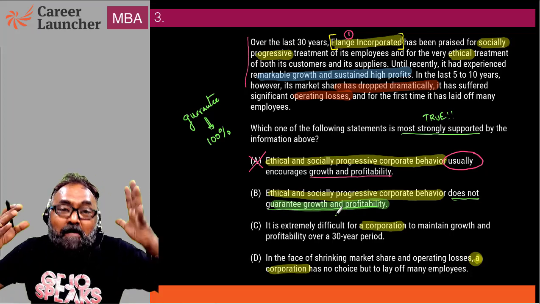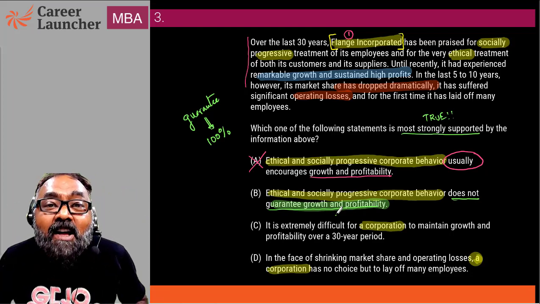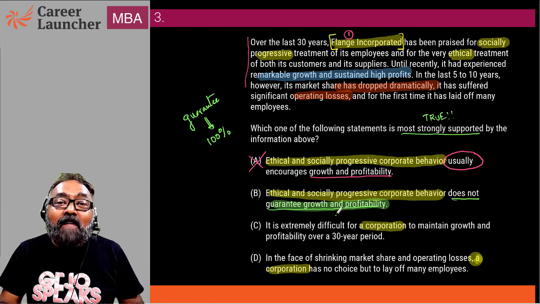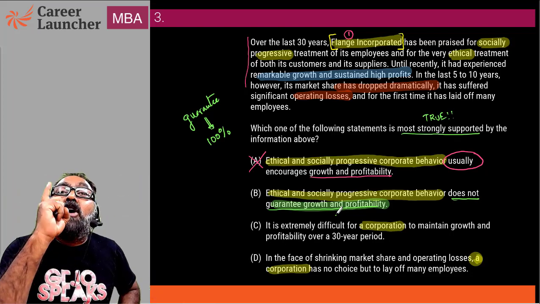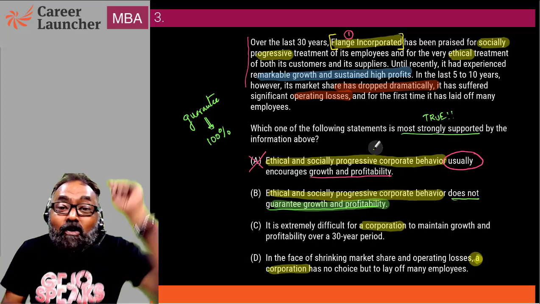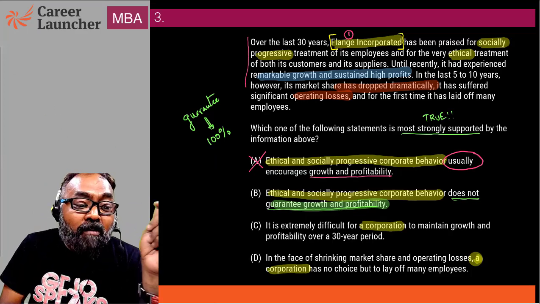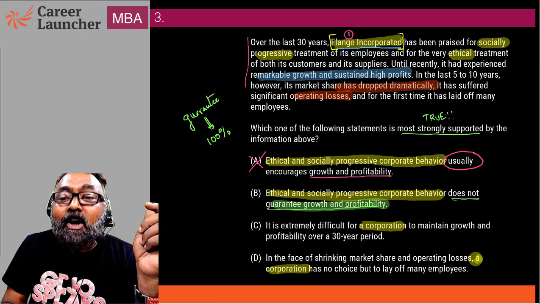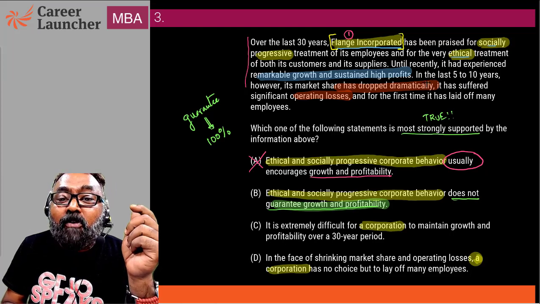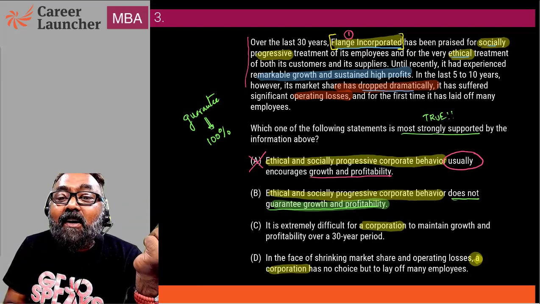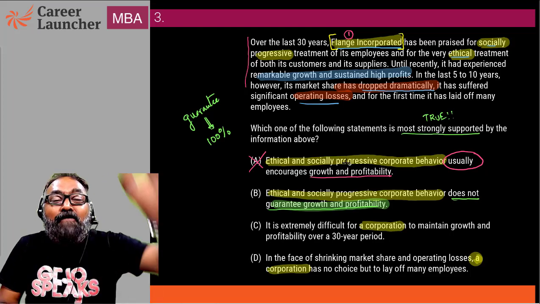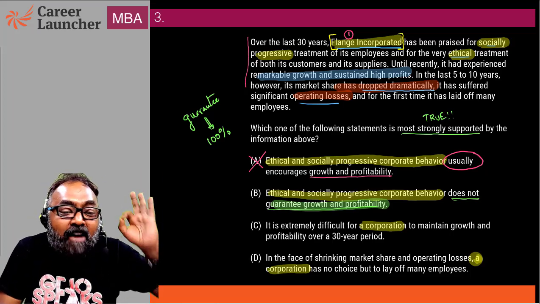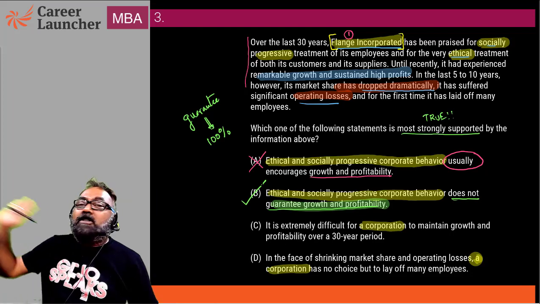If I say that my sessions guarantee admission to a top B school, that means it happens 100% of the time. To negate that, one incident of negation is enough. I know for a fact that this organization, Flange Incorporated, which was ethically and socially progressive, had a dramatic decrease in market share and operating losses. Therefore, I can say with 100% certainty, there is no guarantee here, because one failed.